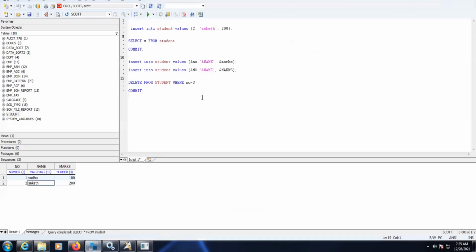Now let's see here: we have inserted the data based on the address method.